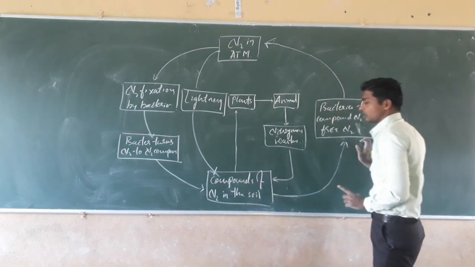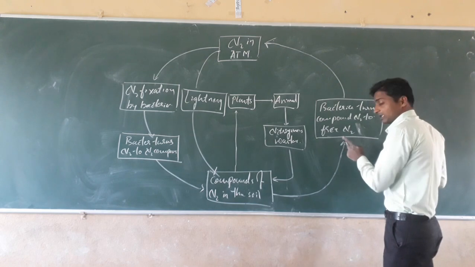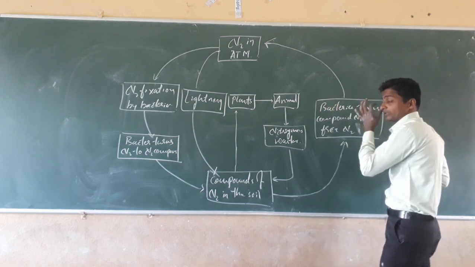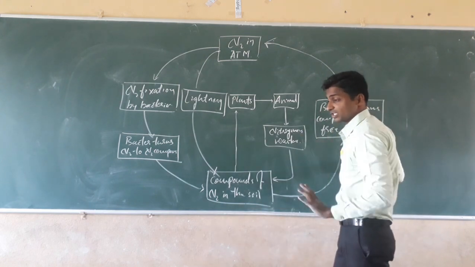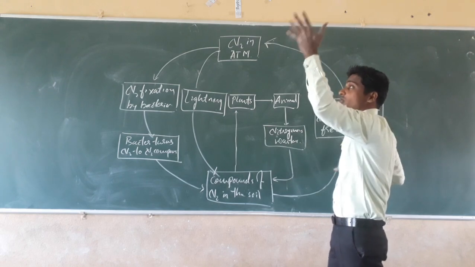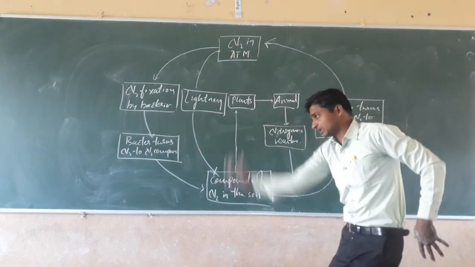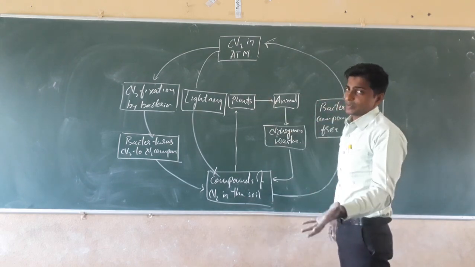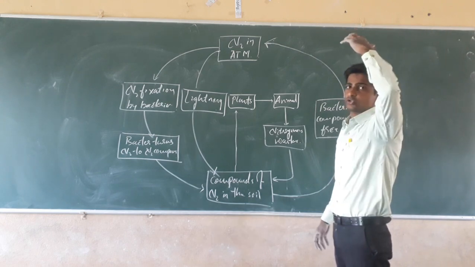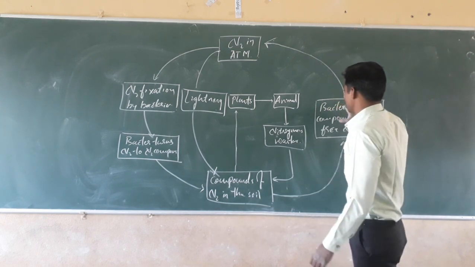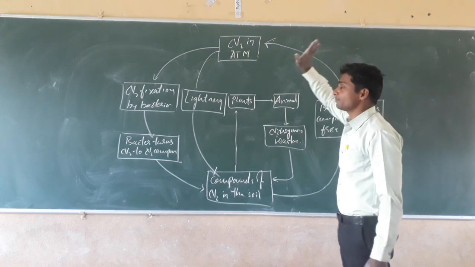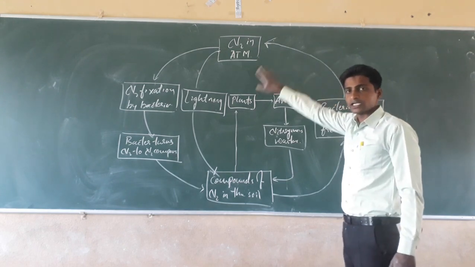Then from the soil, what happens, dear students? In the soil, some bacteria are present. They make the nitrogenous compounds into free atmospheric nitrogen. One type of bacteria traps the atmospheric nitrogen; another type makes that nitrogen free, and then it goes to the atmosphere.